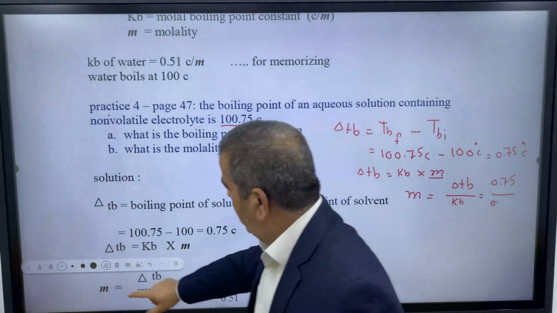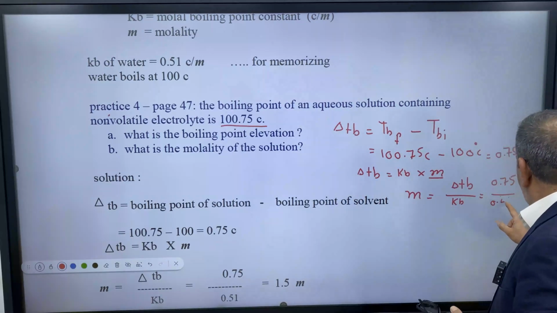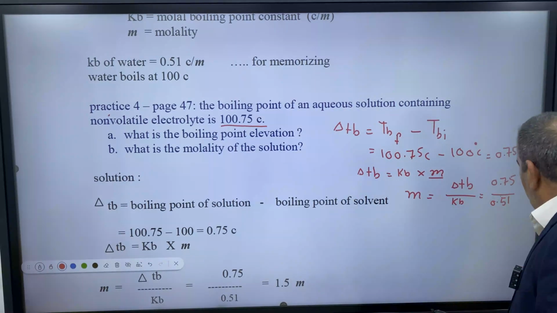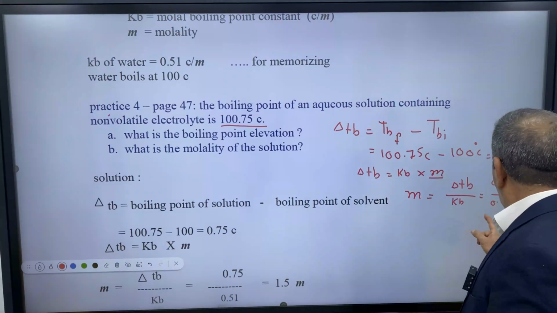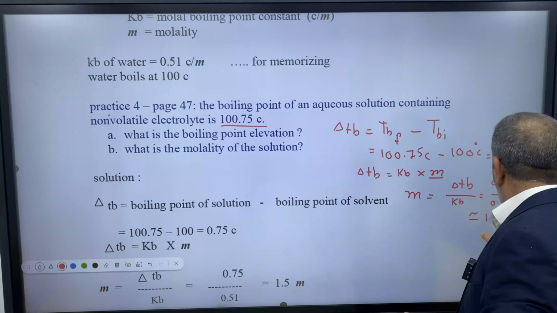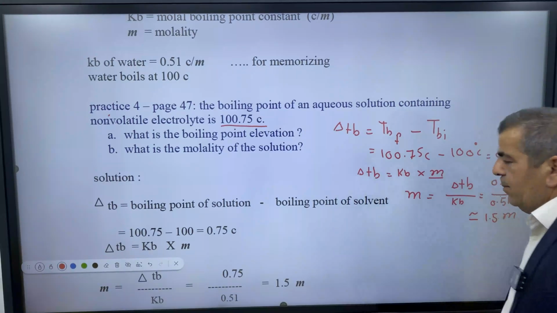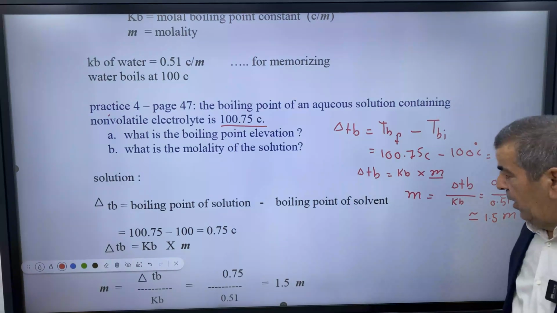Okay. This is 0.51. This equals about how many? 1.5. It is about 1.5. So what is the 1.5? It is molal, which means mole per kilogram: moles of solute per 1 kilogram of the solvent.